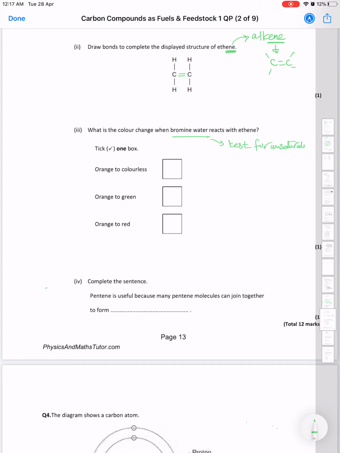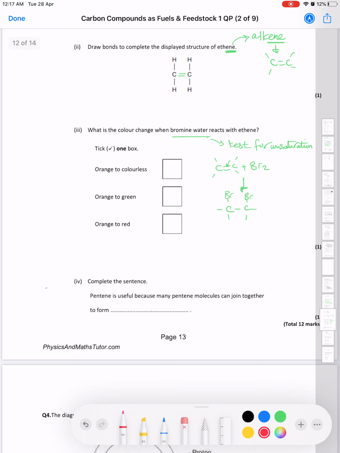In other words, it's a test for the presence of a double bond, because this bromine is added to the double bond, it breaks this double bond, and then that's what I will get. The bromine will be added to each bond. Okay, having said that, this bromine will disappear.